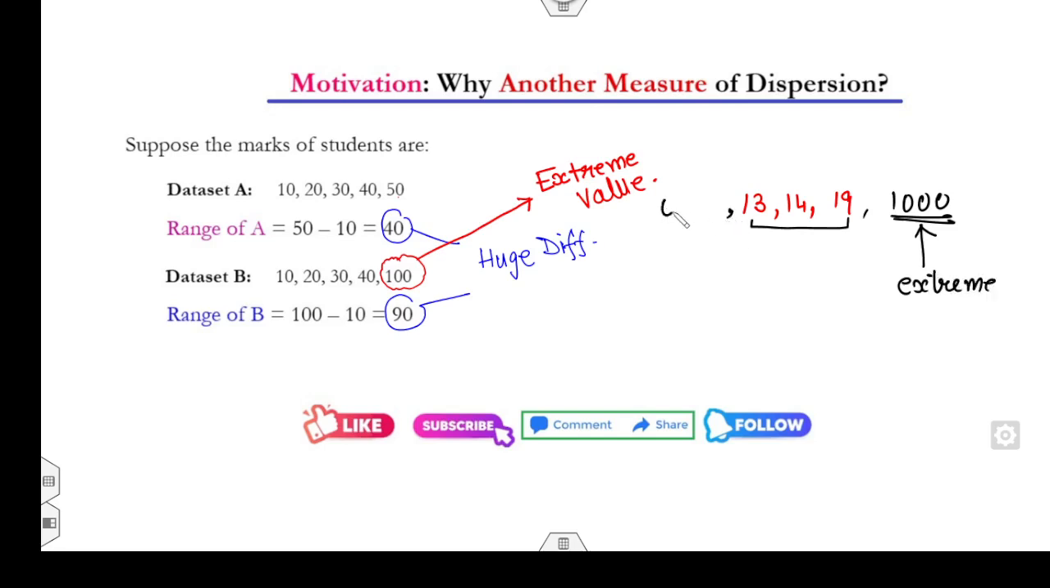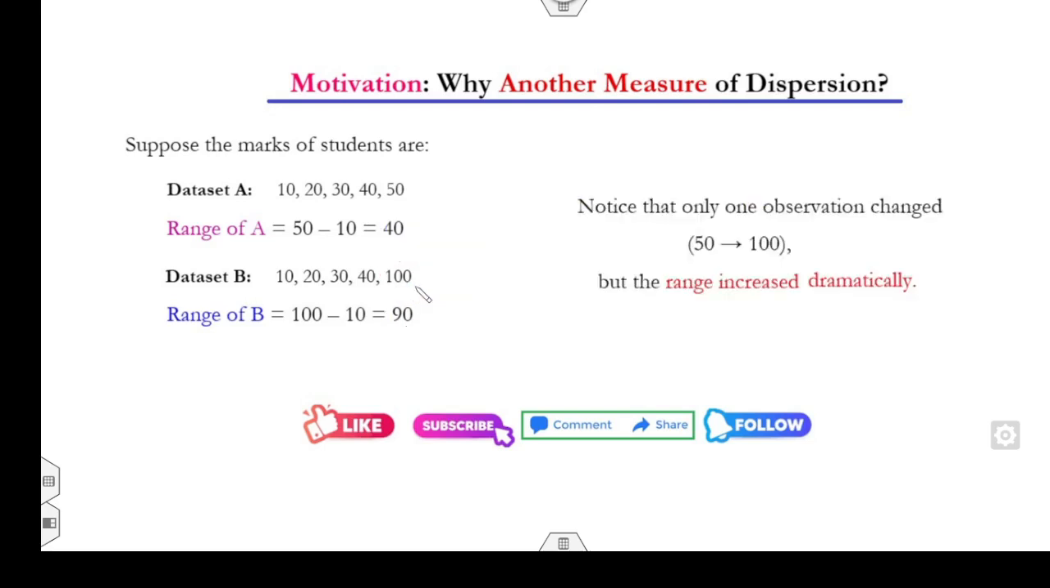Similarly, if I write the number 0.10, clearly 0.10 is also very far away from the remaining numbers, that means 0.10 is also called an extreme value, or I can also call it an outlier. Now as you can see, the difference is due to these extreme observations. The range increases dramatically when you change only one piece of information from 50 to 100. That means the extreme value plays a significant role while calculating the range.